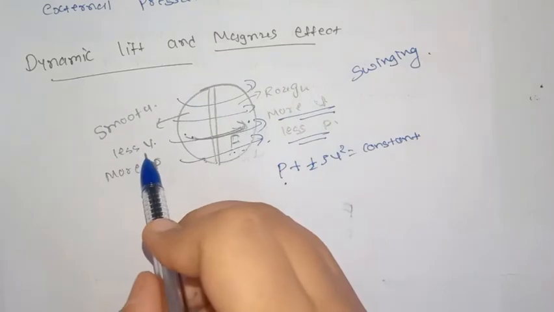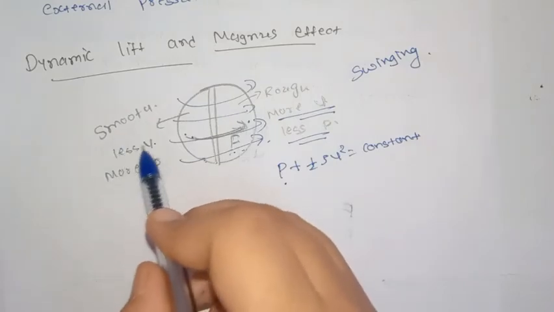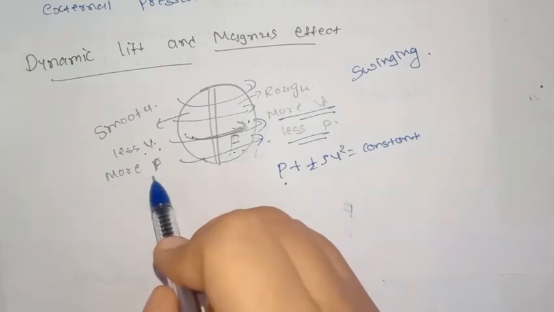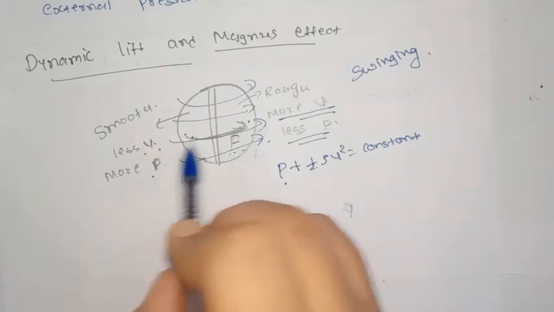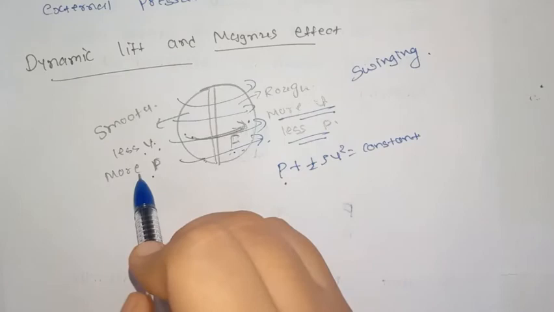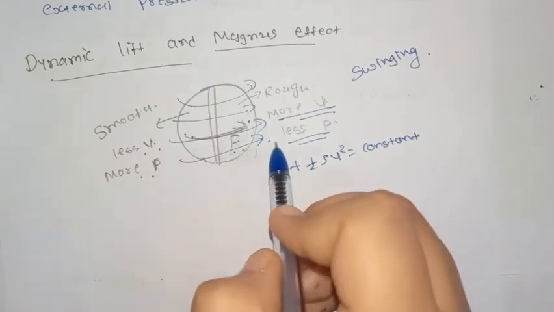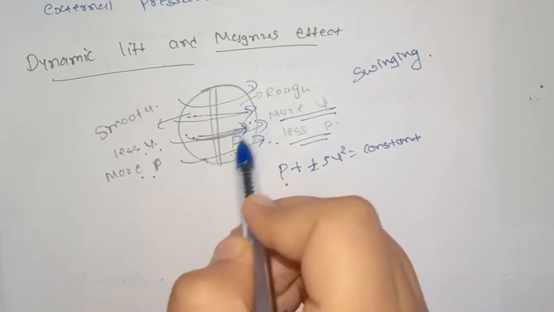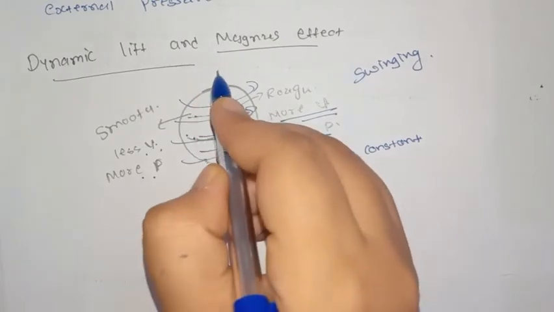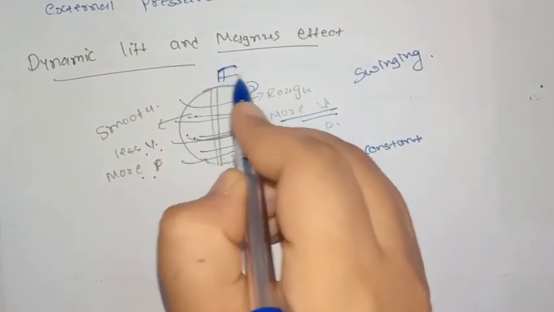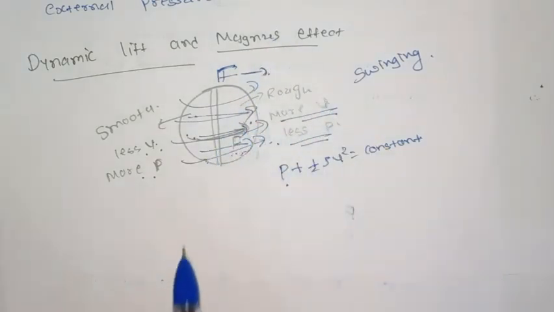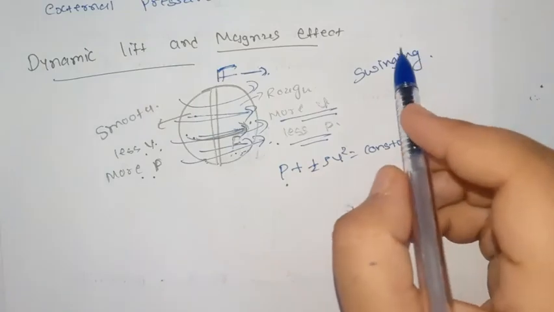On the opposite side, as the surface is smooth, the velocity will be less and pressure will be more. So the air or force will move from higher pressure to lower pressure. So there will be a force acting on the ball in this direction. So the ball will follow a curved path instead of moving straight. This is called the Magnus effect.